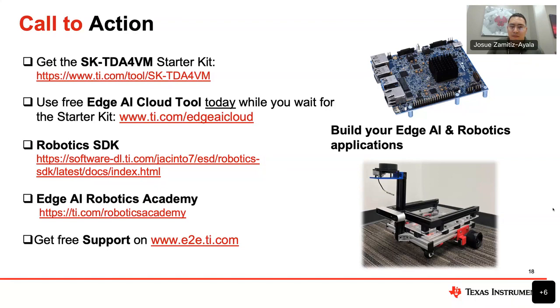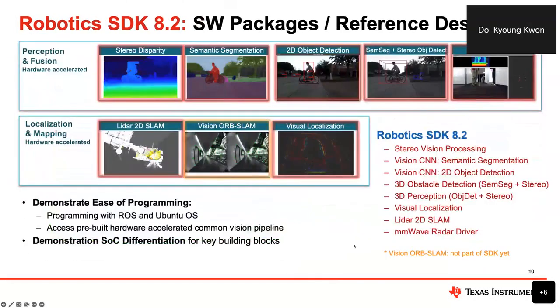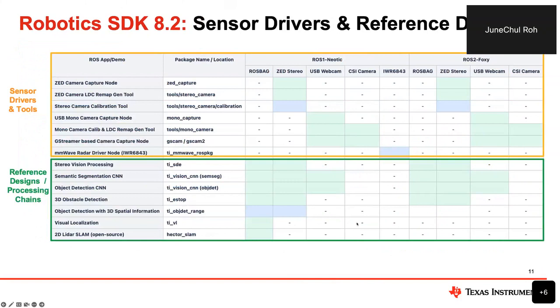Jose, I think there's one unanswered question in the chat from Gary Wu. He asked, what's the meaning of the different colors in the table? But I don't know which table he's talking about. I think maybe if we go back to the slide, maybe this one. Yeah, I guess so. He asked about the meaning of the color code. Maybe this is the 8.4 release.